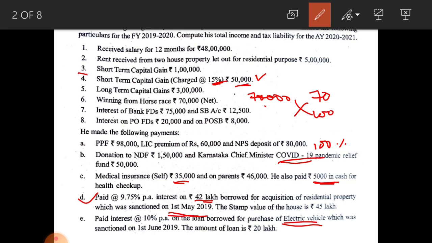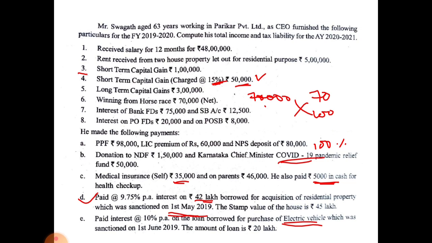On 20 lakhs at 10% for 10 months amounts to rupees 1,66,667, but the interest amount can be deducted only up to 1,50,000 under section 80EEB. Okay.